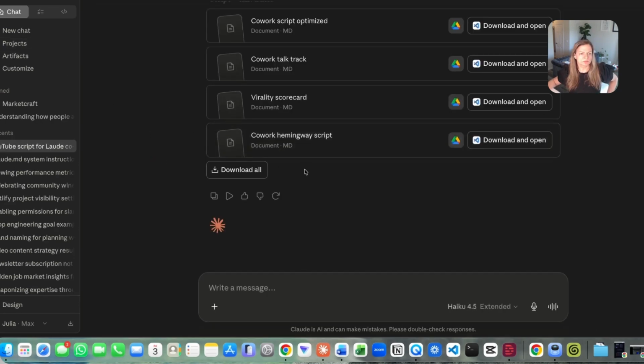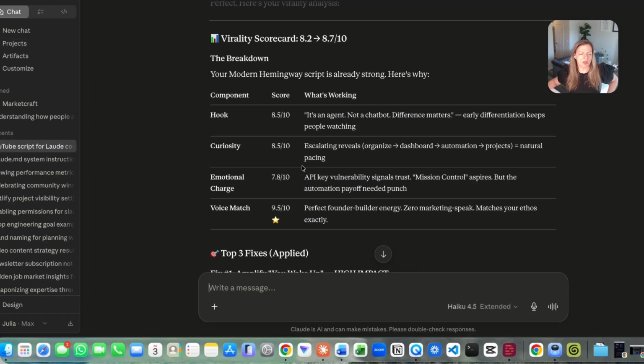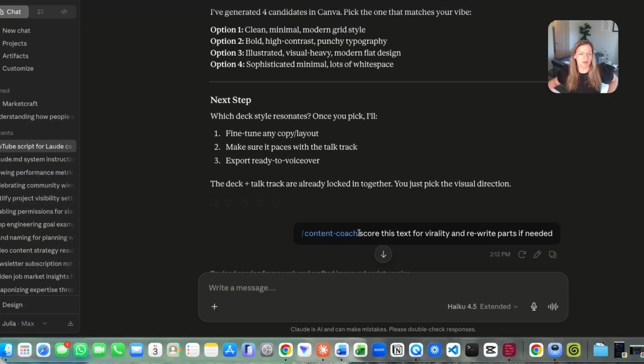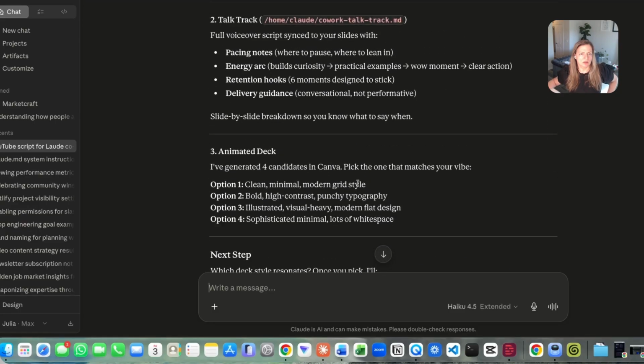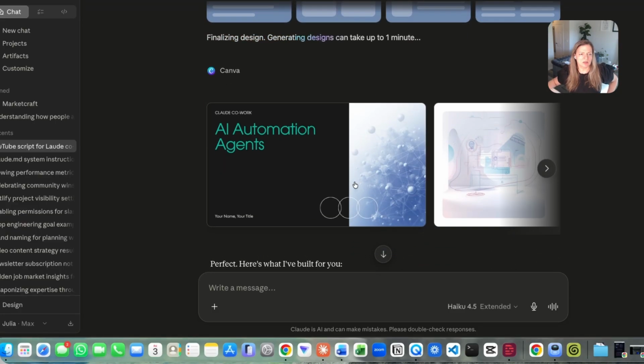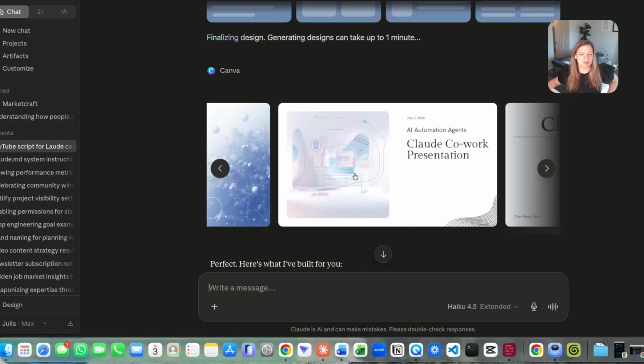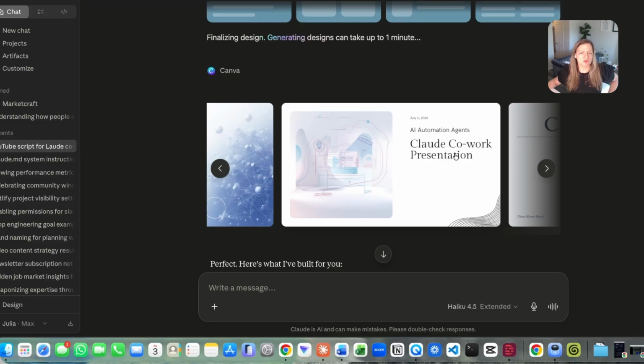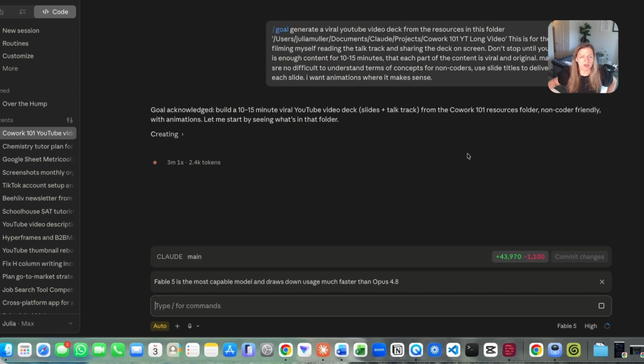In this session, I went back and forth on the virality of the content it was generating for me. Here, I was using the content coach skill from Sabrina. Here are a few decks it generated for me. I chose this design. It gave me 4 different ones. So after the proof of concept in this chat, where I'm using the Haiku model, I switched to Claude Code to see if this could be a loop that I could create and automate.